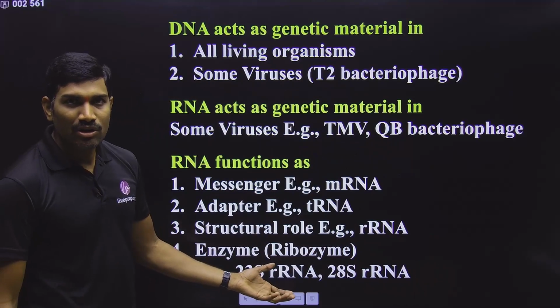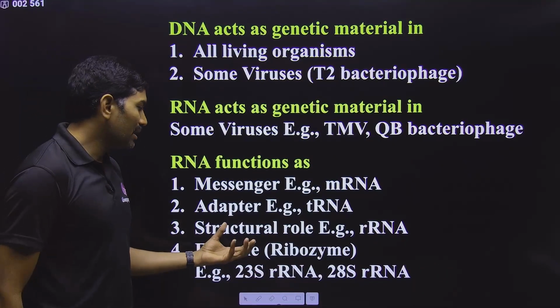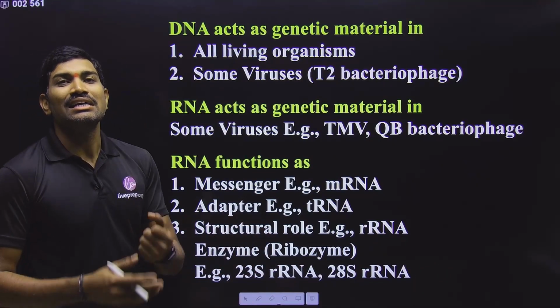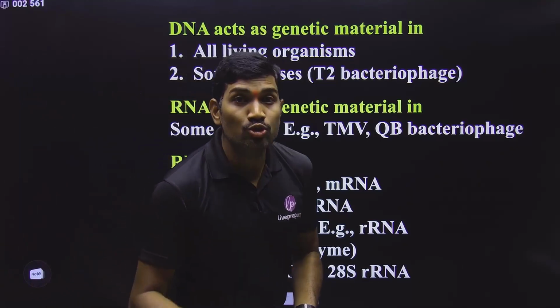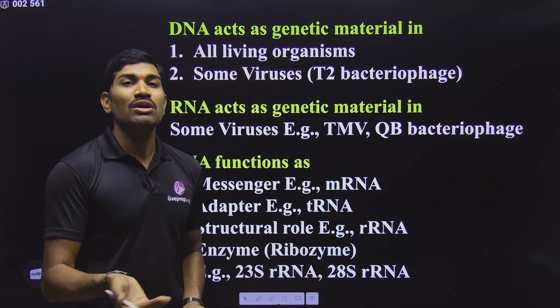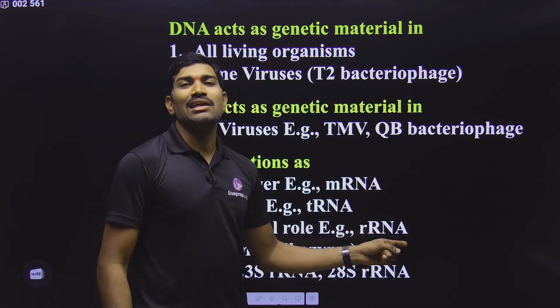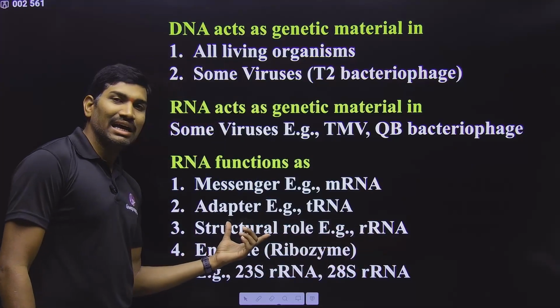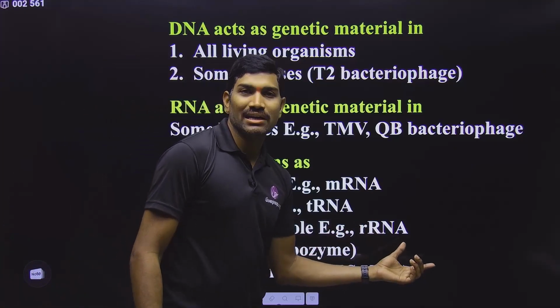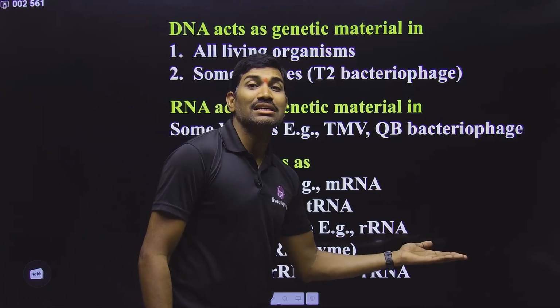Next one, structural role. So some RNA molecules have a structural role. They are making some structures. What are these structures? They make the structures called ribosomes. So the RNA that is involved in the formation of ribosomes is called ribosomal RNA. In this way, the RNA having a structural role is ribosomal RNA. It makes structures called ribosomes.